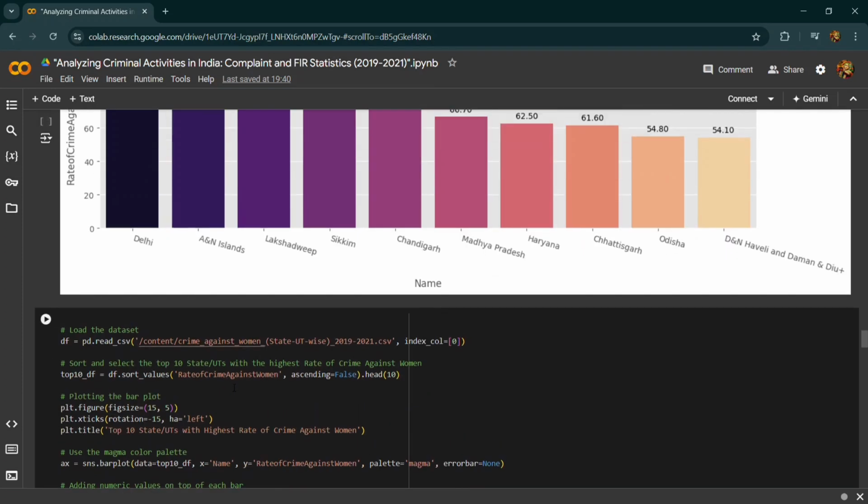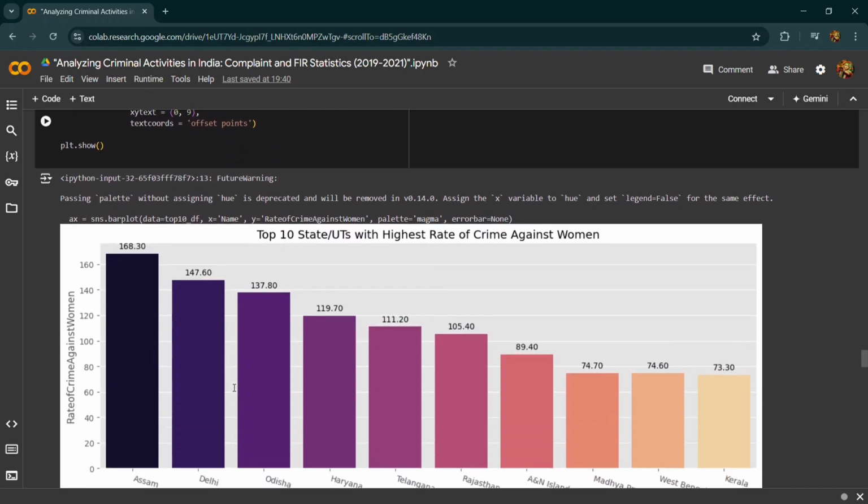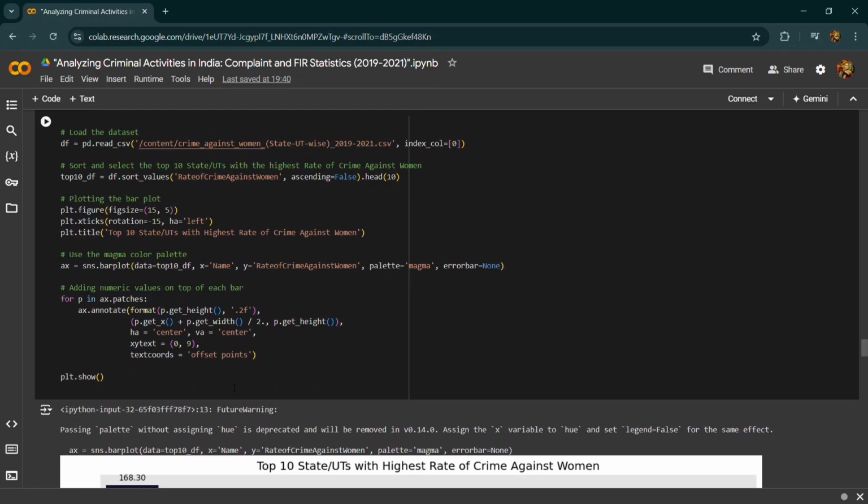And we are moving toward another data set, which is crime against women. This represents the states or union territories which have the highest rate of crime against women. Here we are also plotting the bar chart, using the Seaborn library and adding the numerical values on top of the bars.